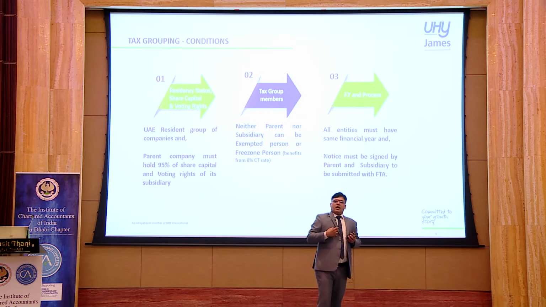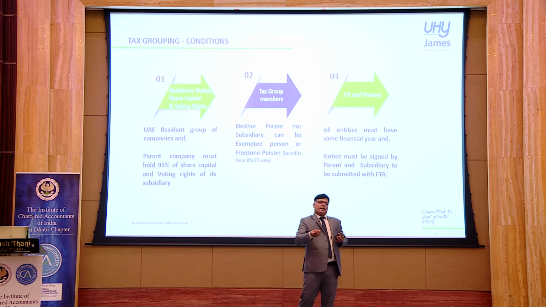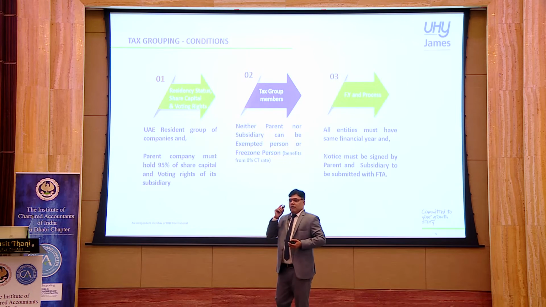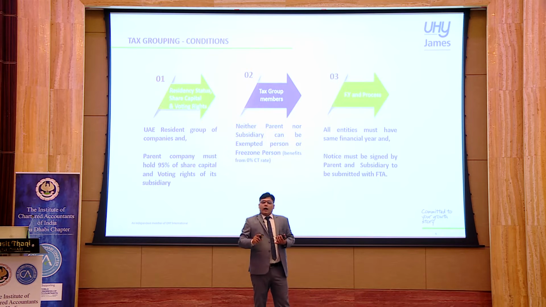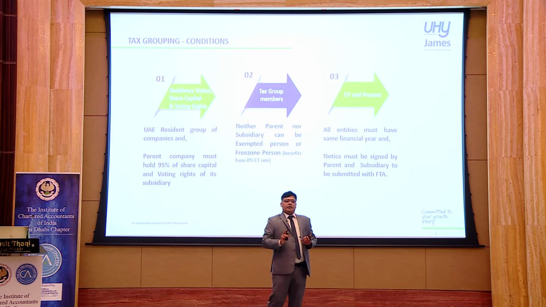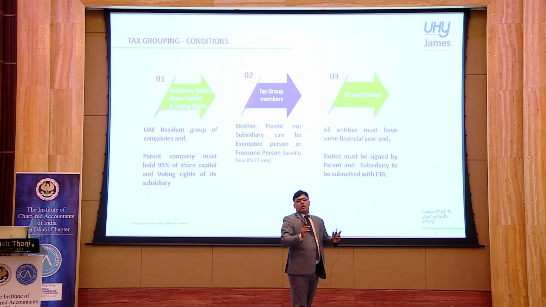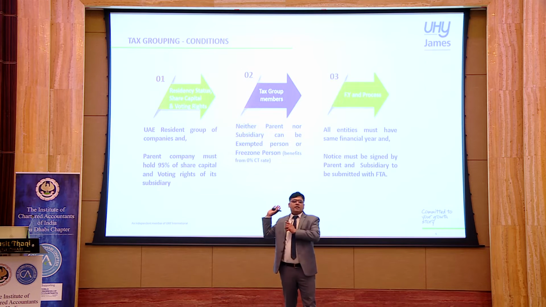If I am a parent company, I must hold 95% of shareholding or voting rights in my subsidiary to form it as a part of our tax group. The second condition is about the status of the member. It says the exempt person and free zone person enjoying the 0% tax rate benefit shall not be a part of a tax group. So they have an exclusive definition with respect to this condition.